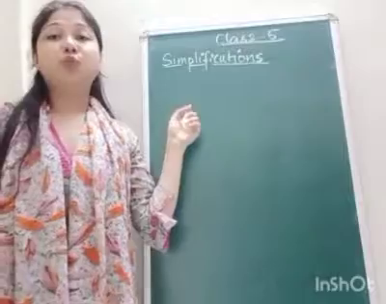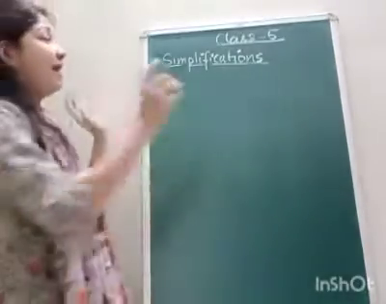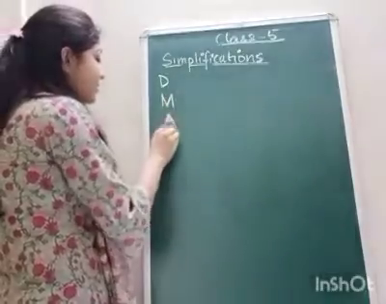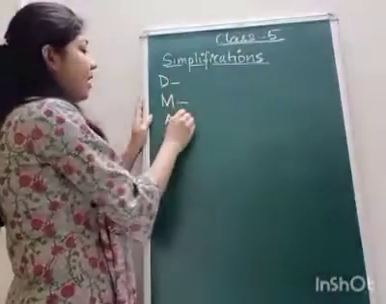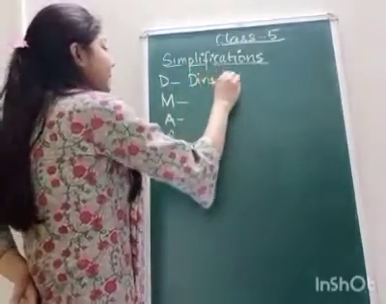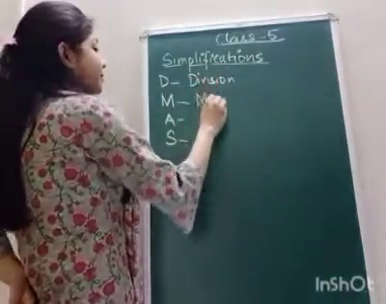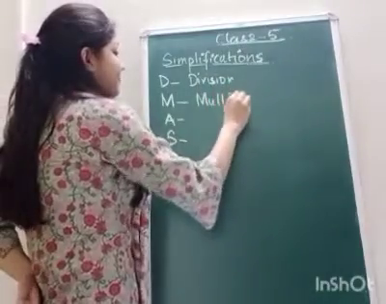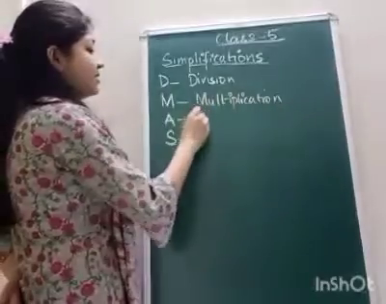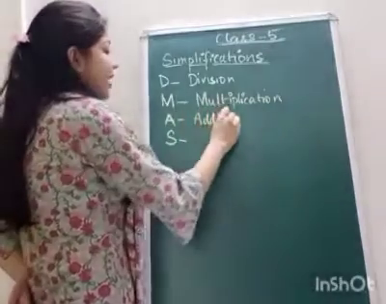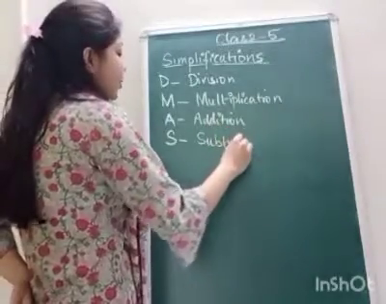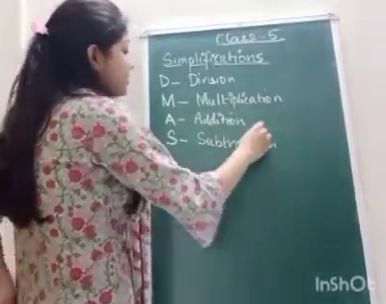Students, I have told you, for simplification you have one formula. Please learn this formula. DMAS says division, multiplication, addition and subtraction. You have to follow this sequence.